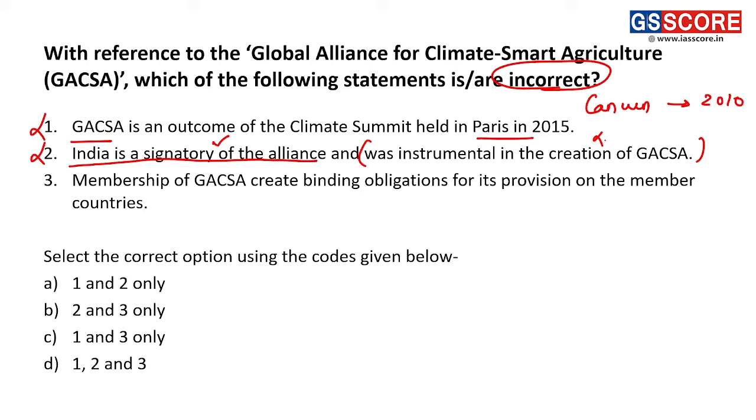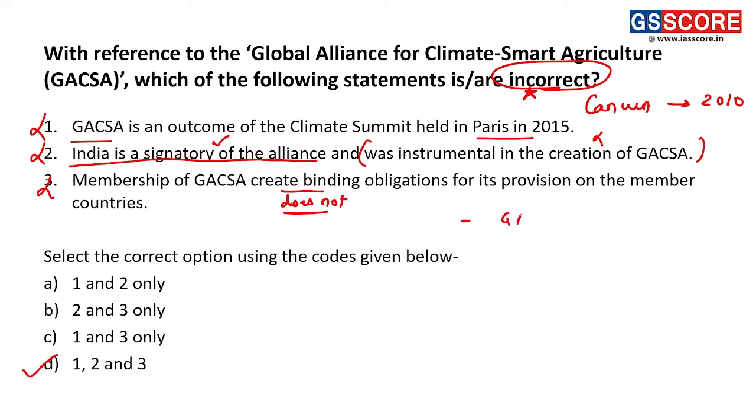Third statement now. Membership of GACSA create binding obligations for its provision on the member countries. Right. So this statement is also an incorrect statement. It does not create binding obligations with respect to its provisions on the member countries. Fine. So third statement is also an incorrect statement. So all these statements are incorrect, and that's why answer is D, 1, 2, and 3, as we are supposed to find out incorrect statements.